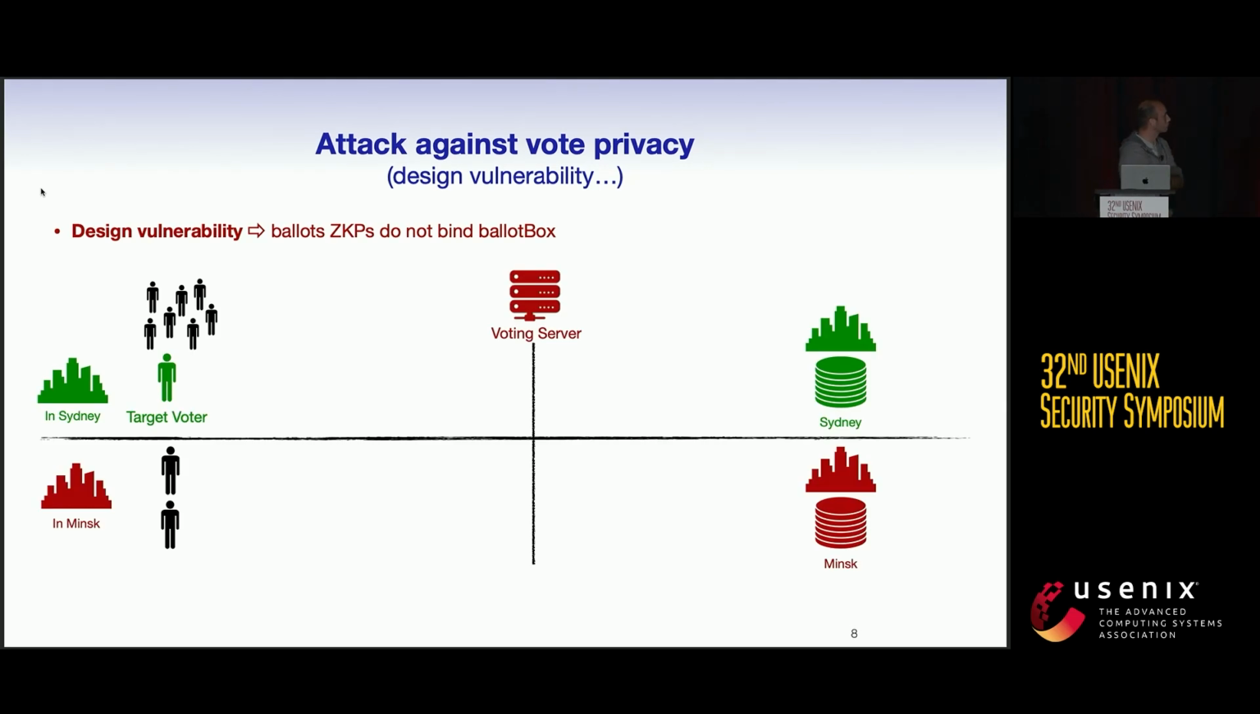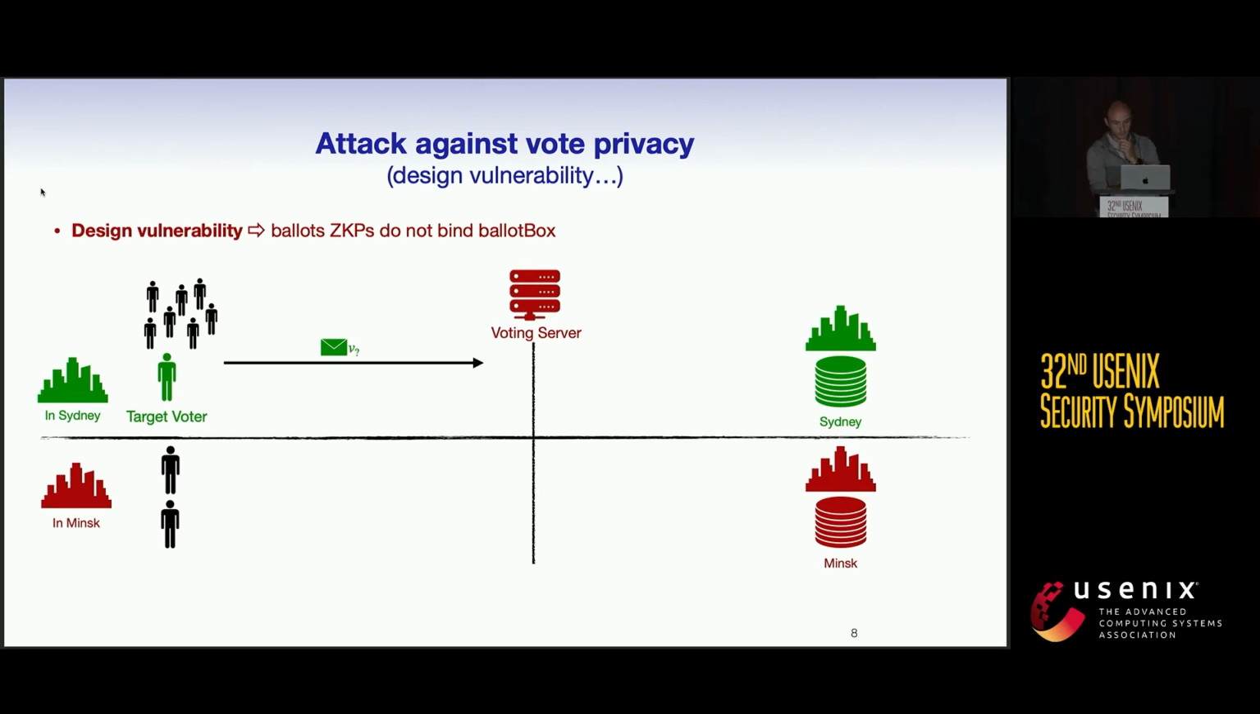To illustrate this attack, let's consider this scenario. We have two consulars, so two cities: Sydney, in which there are many voters, and Minsk, in which there are only a few voters. This existed in practice during the election. And assume that in Sydney there is a target voter, so the attacker wants to learn the vote of the green voter.